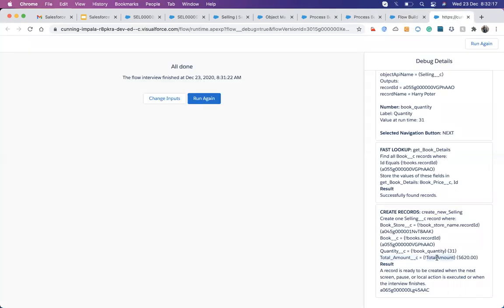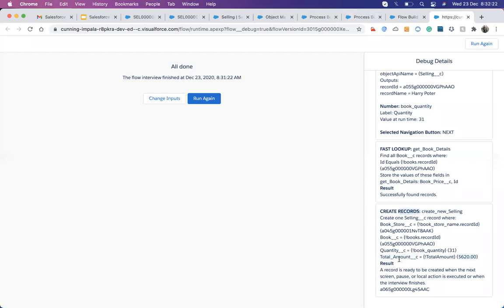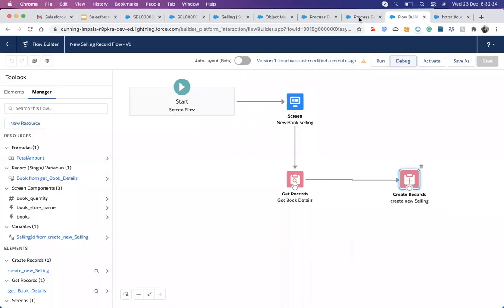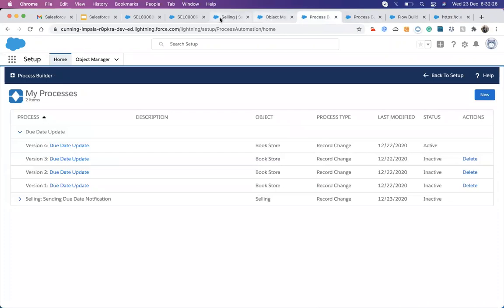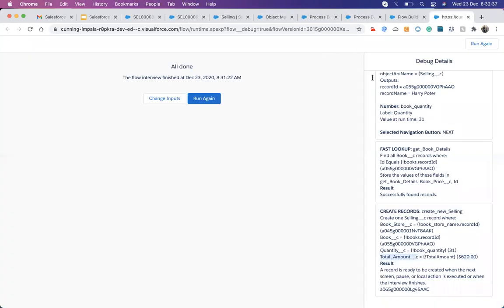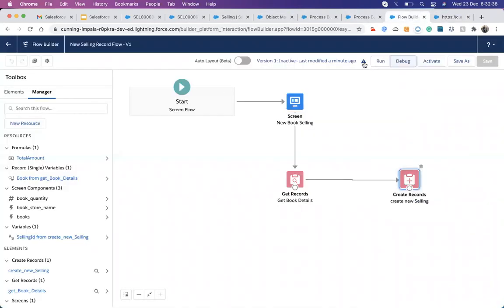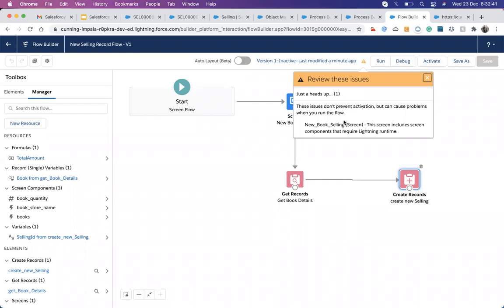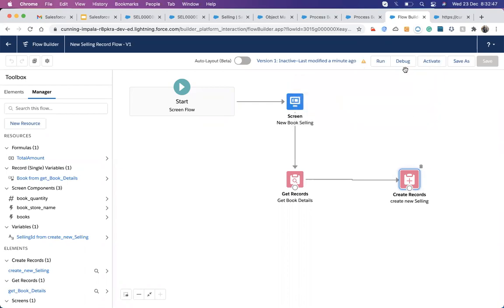The admin is calculating that $620. You can see in the debug it's creating the record at $20, but I'm not sure why it's not populating up here. Let me check. There's a warning message on the top of the page. There was a warning message on the other page. Yeah, here. This one? Yeah. No, actually I haven't activated that thing, but that's why it gives me a warning message. Okay.